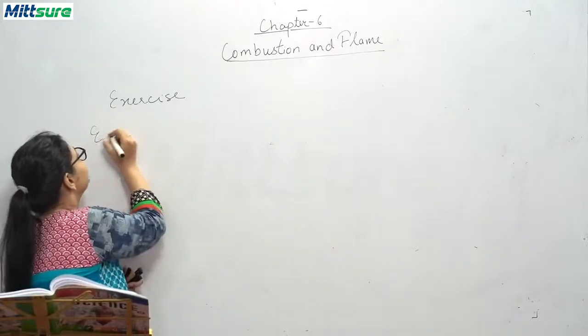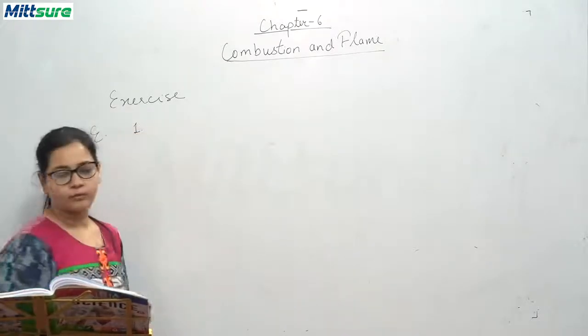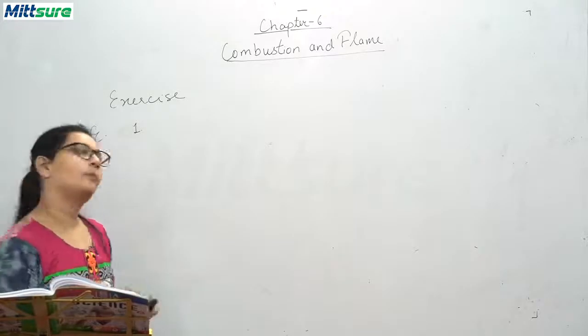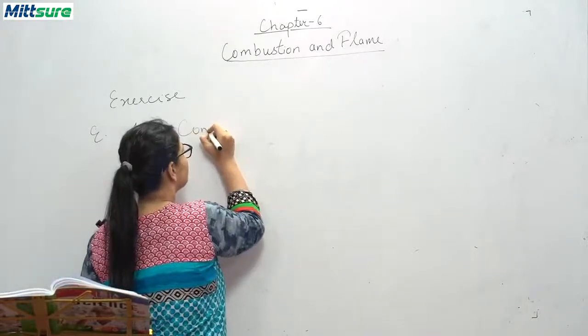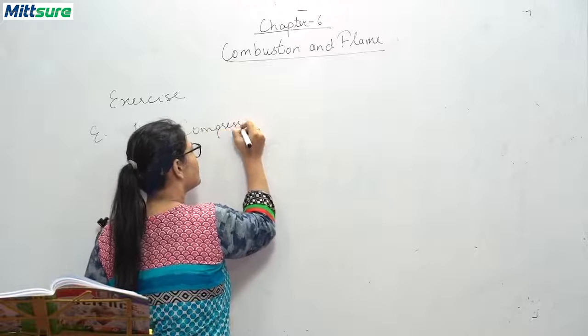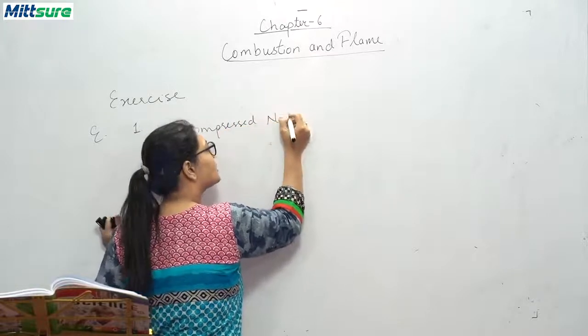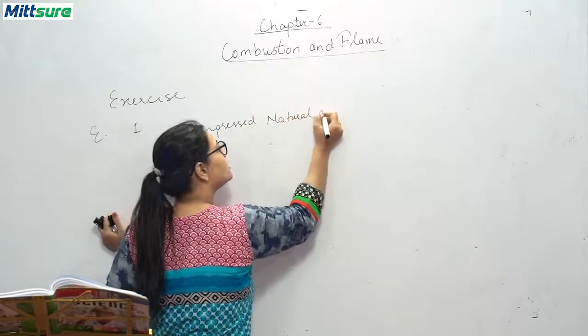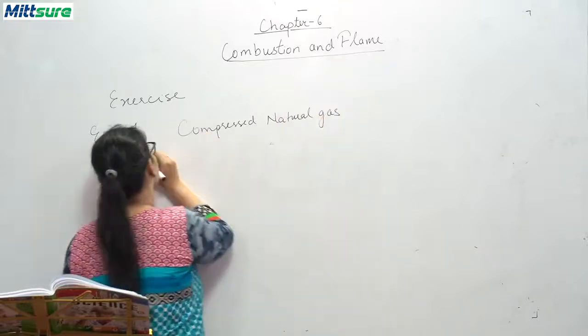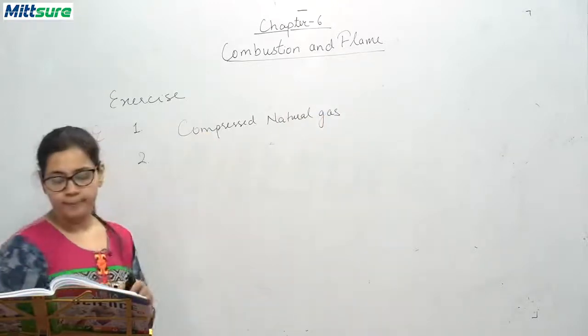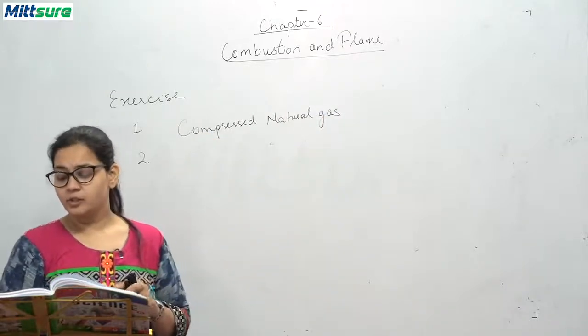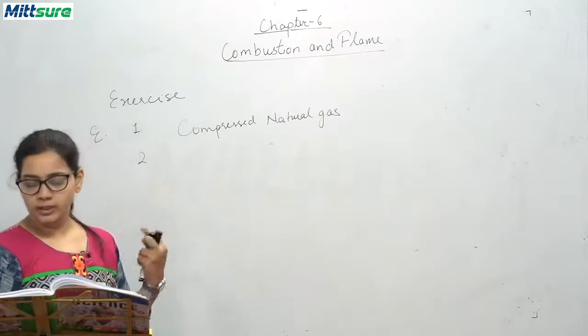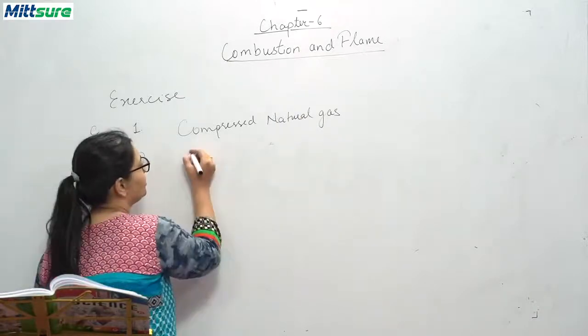E first. Write the full form of CNG, that is compressed natural gas. Second, when crackers burst, which type of sound is produced? Explosive sound.